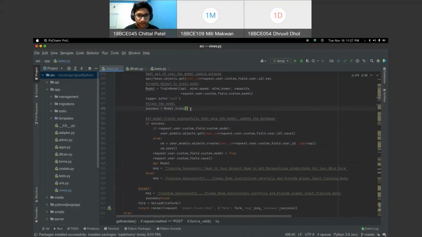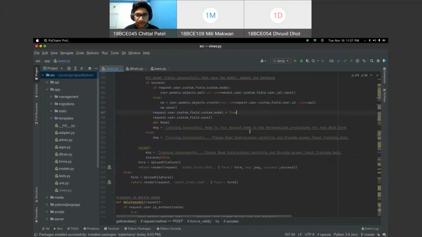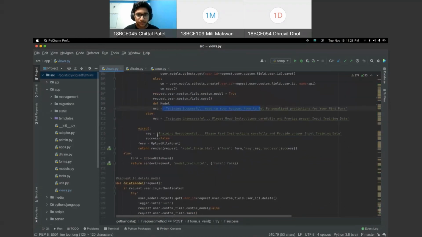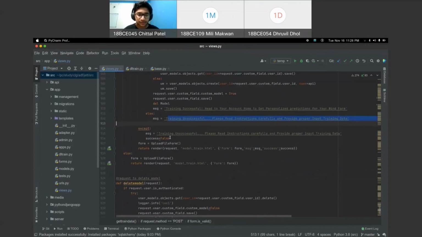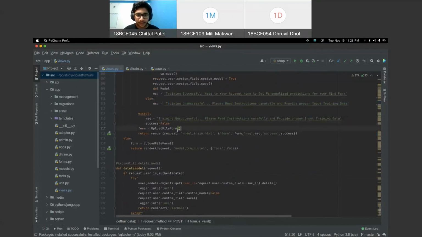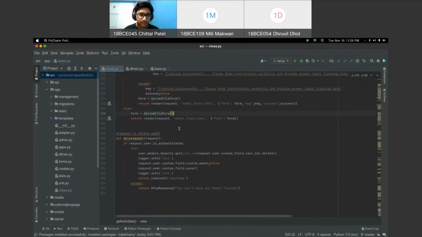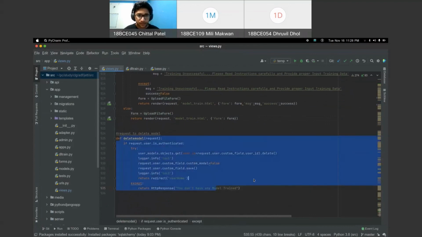After the model gets trained, if it's a success, then we save the model and display a message that it was successful. If it's not successful, then we display that it was unsuccessful and act accordingly. And this is an endpoint for delete model.